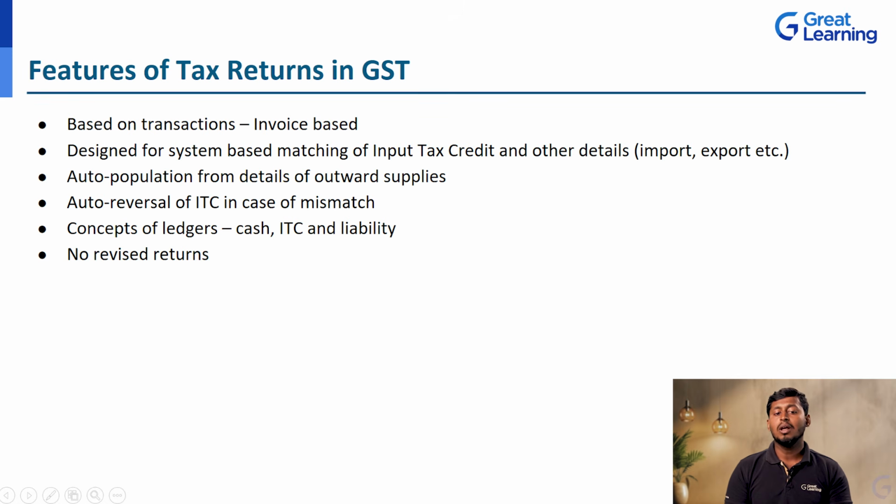And the concepts of ledger, cash account, input tax credit and liability will all be there in the GST portal also. Whatever ledgers you maintain for the particular account or business, the cash account, or the ITCs you get, all these things will be maintained.